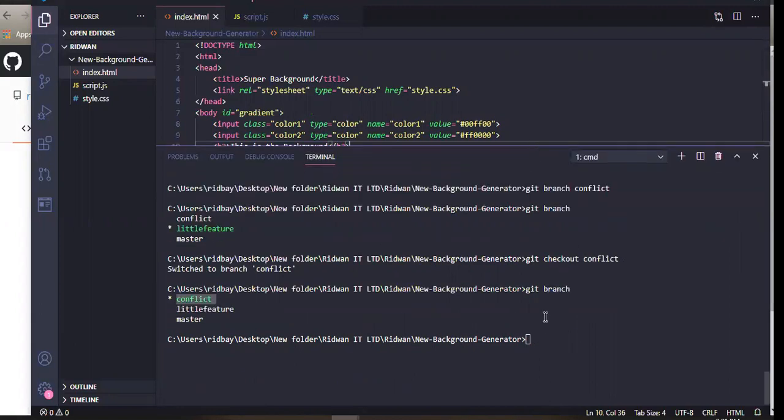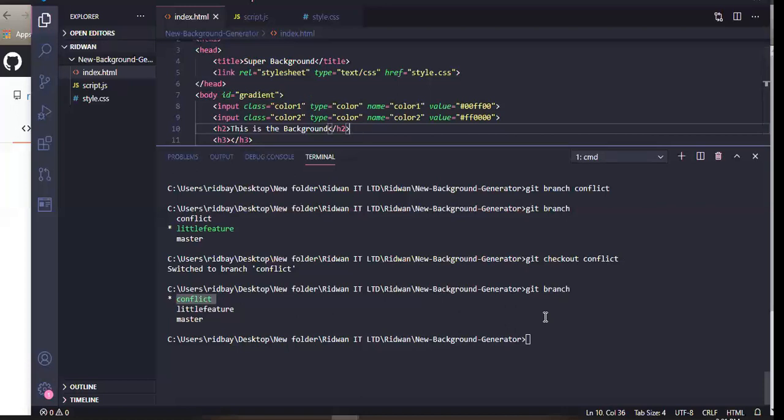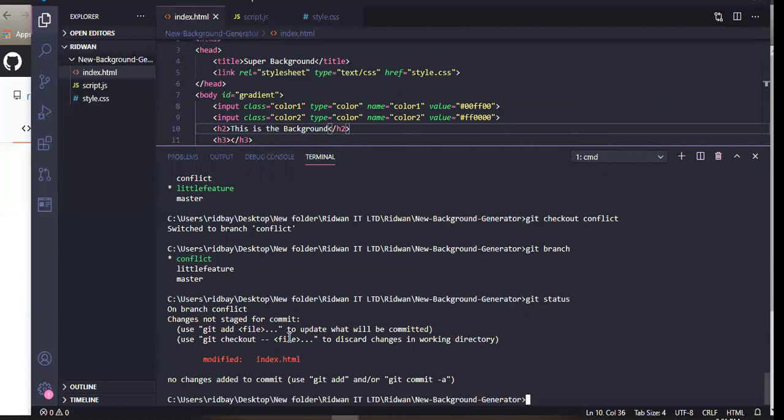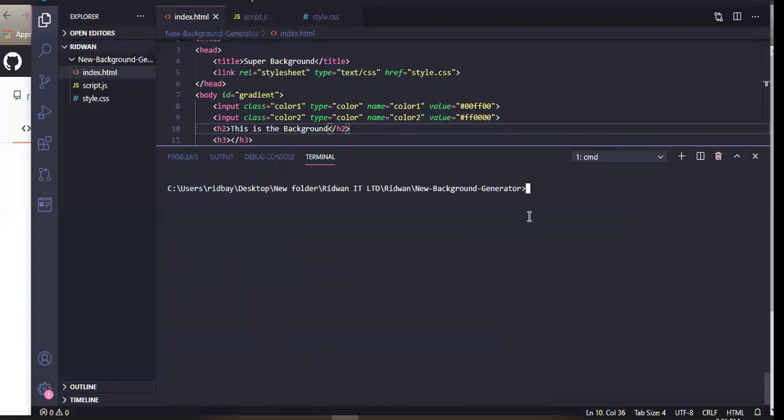Then Ridwan did git status, just to check the status, and it says, okay, I've modified index.html. So Ridwan can do cls just to clear the screen. Then Ridwan can do git add, then git commit. Let's commit this change. What commit message can we say? Let's say removed title, because we don't need it.